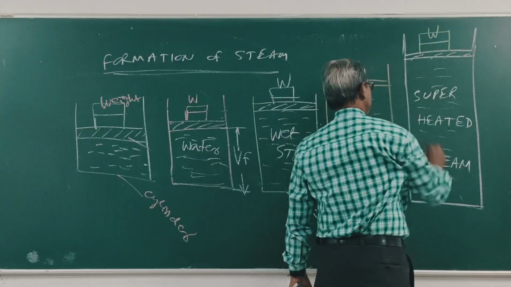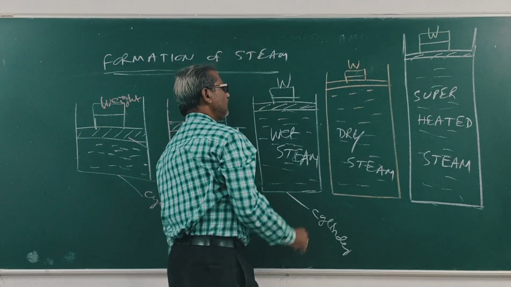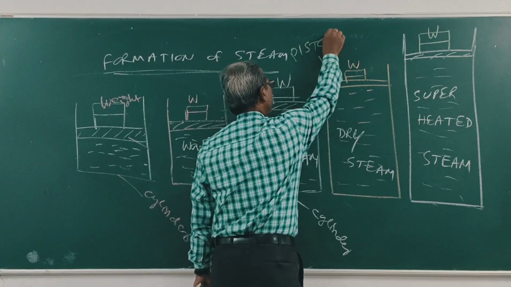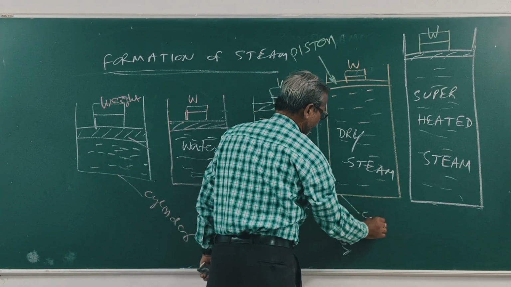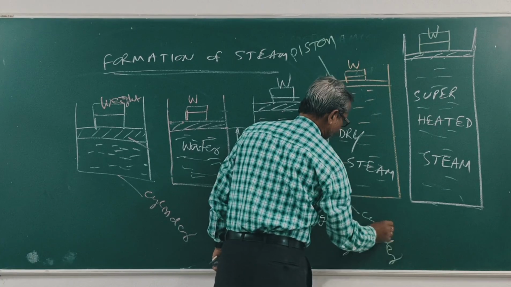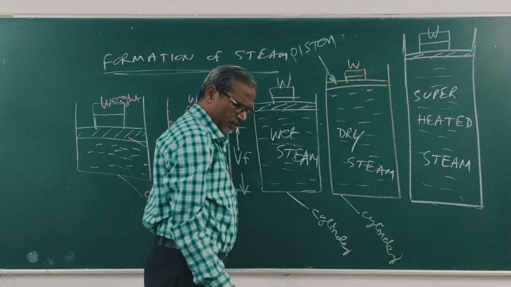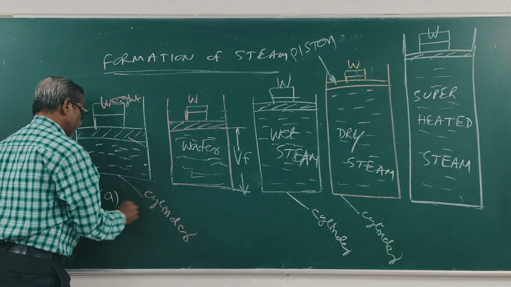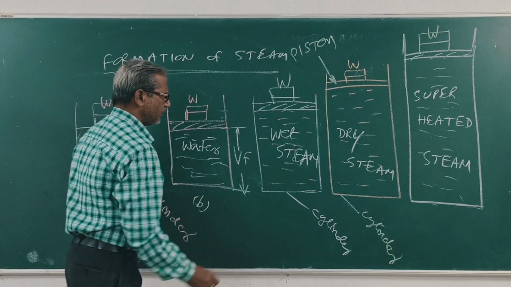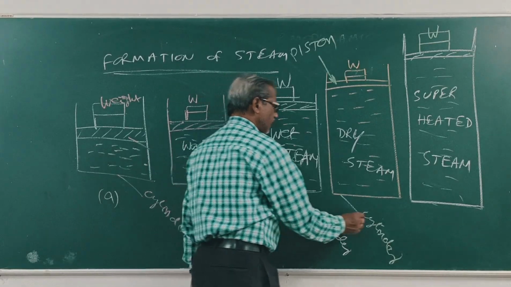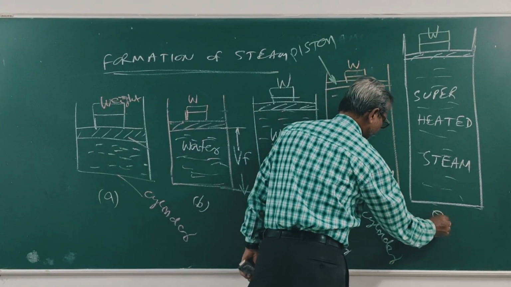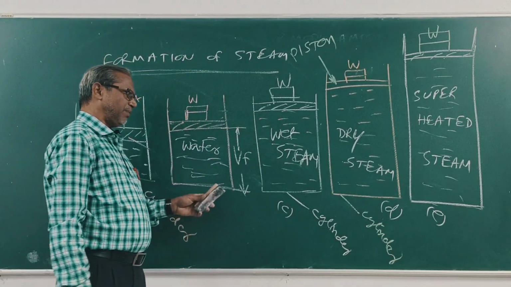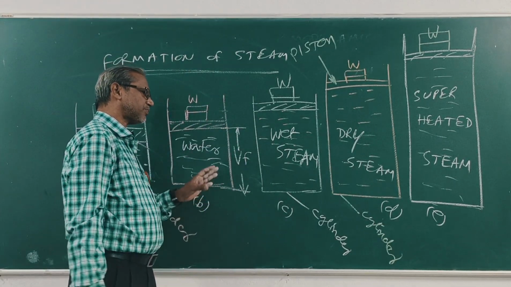Now, this is piston, this is cylinder, this is weight. This is figure A, B, C, D, E. Clear? From the beginning, again I am explaining.